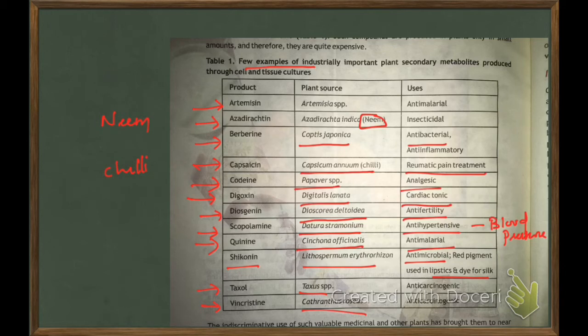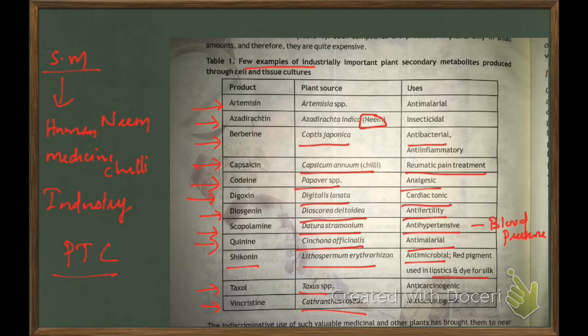So in total we can see the majority of the secondary metabolites have a role in human medicine. Some are used in industry. Indiscriminate use of such valuable medicinal and other plants has brought them to near extinction. So another possible solution for this is to produce these secondary metabolites through plant tissue culture instead of obtaining them directly from the plants.